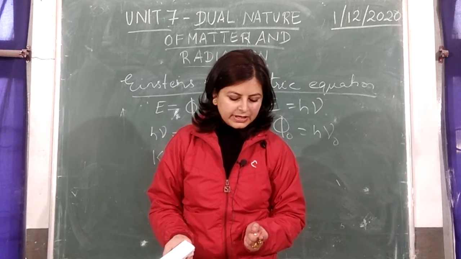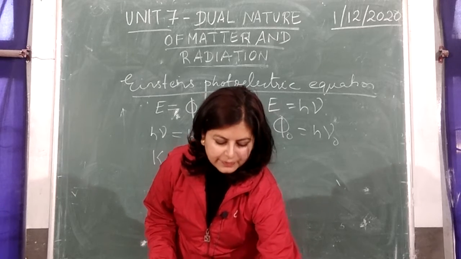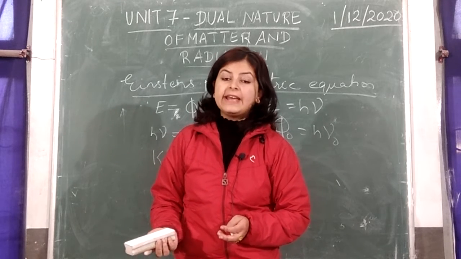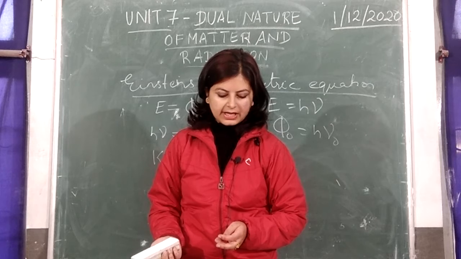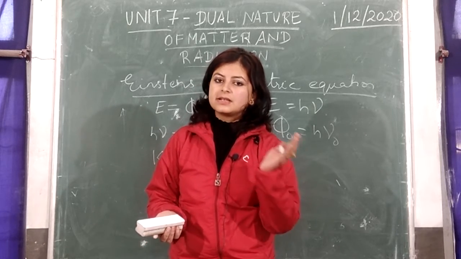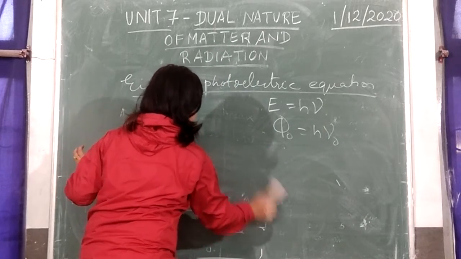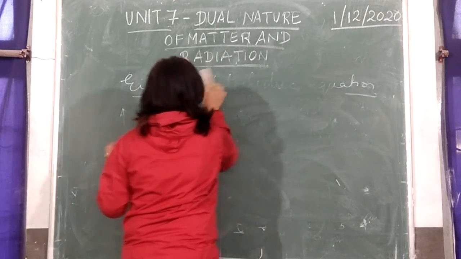Next what we do is we prove that electron also can exhibit its wave nature. How? There is a setup in which electrons are directed at a crystal made of nickel.